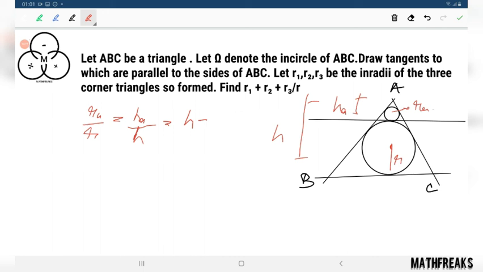So H minus 2R by H, that is 1 minus 2R by H.